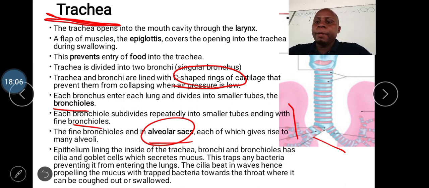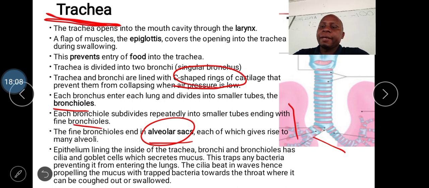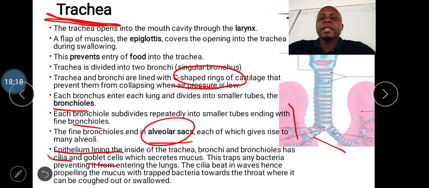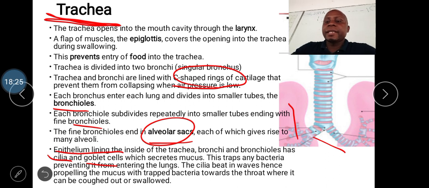Number two, the epithelium lining inside the trachea and the bronchi or even bronchioles has cilia and goblet cells. I think at this juncture, you can tell the function of this. The goblet cells secrete mucus. The purpose is to trap any bacteria, hence preventing it from entering the lungs.